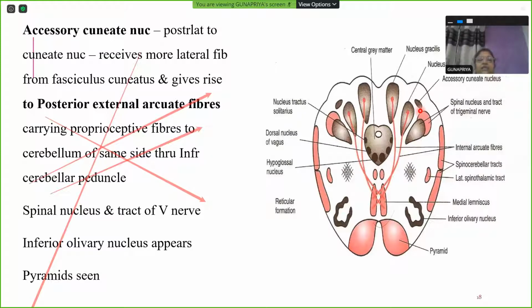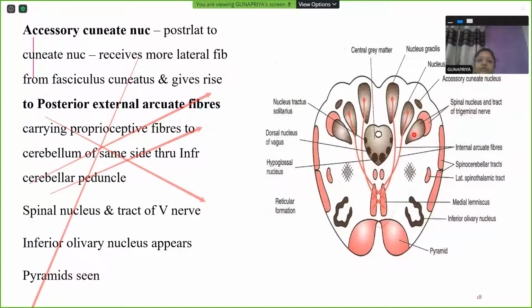These carry proprioceptive fibers to the cerebellum of the same side through the inferior cerebellar peduncle. Whereas the internal arcuate fibers, the medial lemniscus, will be going to the thalamus. The posterior external arcuate fibers are going to the same side cerebellum through the inferior cerebellar peduncle.